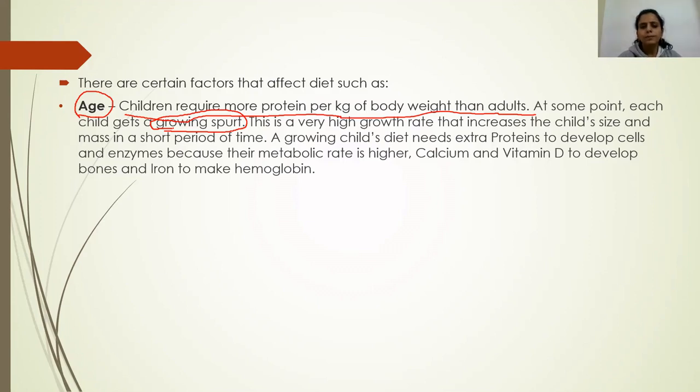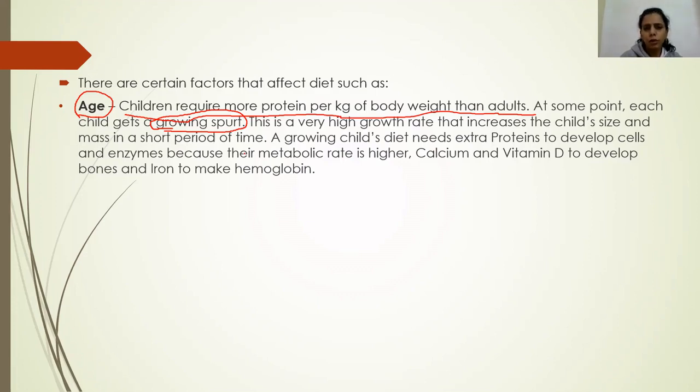During this growing spurt, the growth rate is very high. In a short period of time, the child's size and mass increase drastically, and this happens during adolescence when they attain puberty.